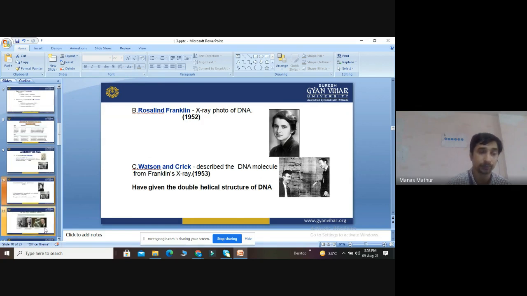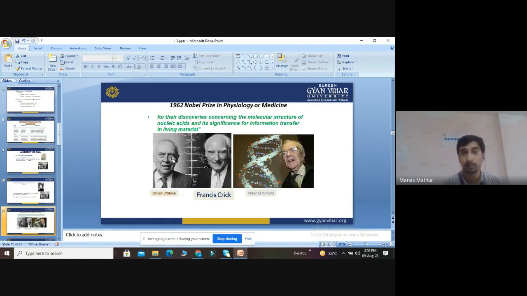However, when Watson and Crick became old, they got the Nobel Prize in Physiology or Medicine in 1962 for their discoveries regarding the molecular structure of nucleic acid and their significance. This is Crick and this is Watson.